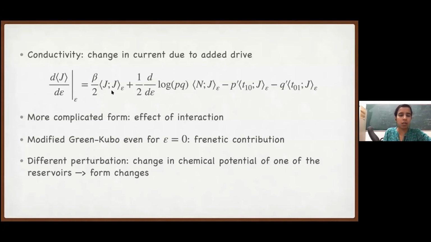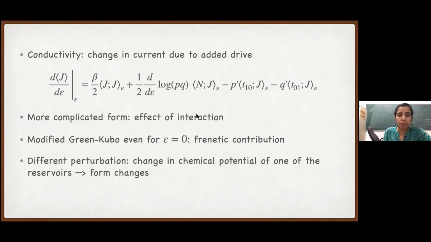So this is just a straightforward calculation. The first term is still the variance of the current. This is the Kubo term. And then the entropy term is much more complicated compared to random walk because of interaction. And then each of these terms will actually depend on what is the exact form of PQ. This is not a function of P over Q only. The first term is just variance. This will be different depending on what explicit forms of P and Q we use.